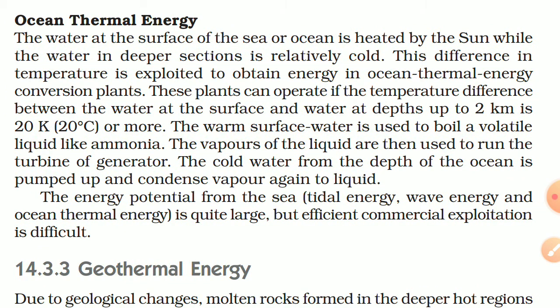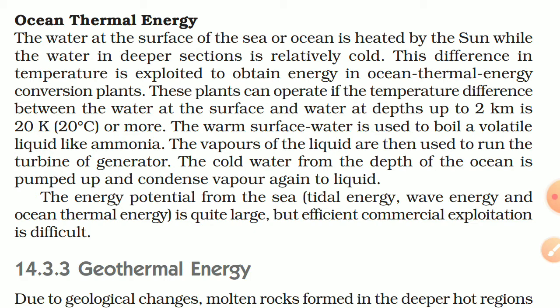Third is ocean thermal energy. Okay, so the water at the surface of the sea or ocean is heated by the sun, while the water in deeper sections is relatively cold. This difference in temperature is exploited to obtain energy in ocean thermal energy conversion plants. These plants can operate if the temperature difference between the water at the surface and the water at depths up to 2 km is 20 Kelvin or 20 degrees Celsius or more.